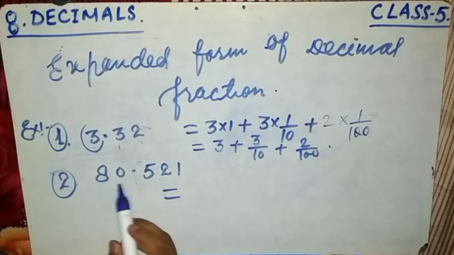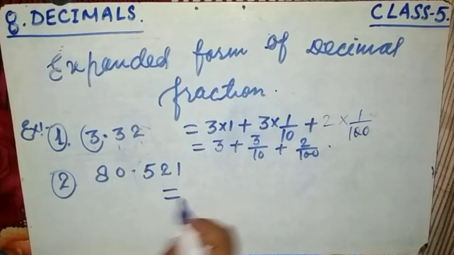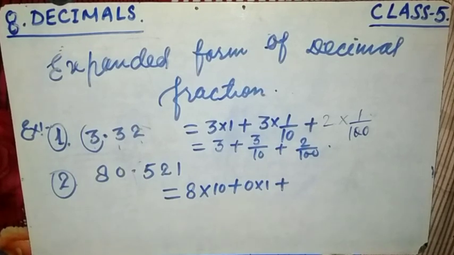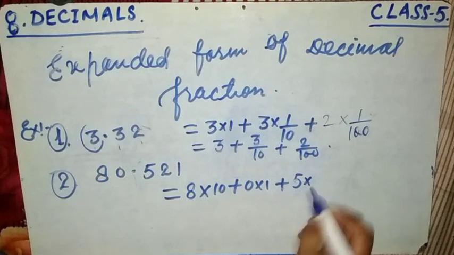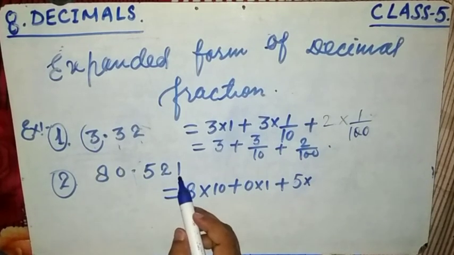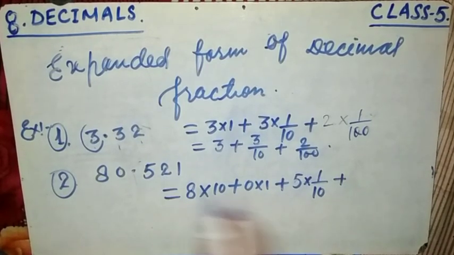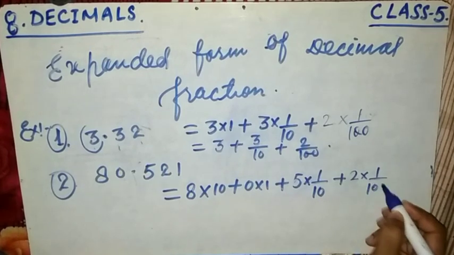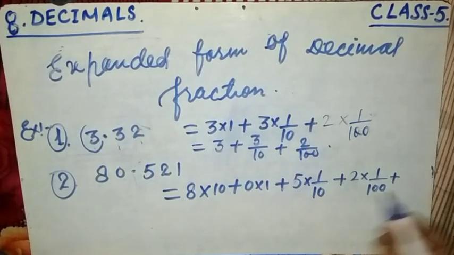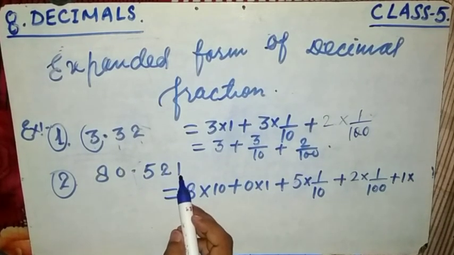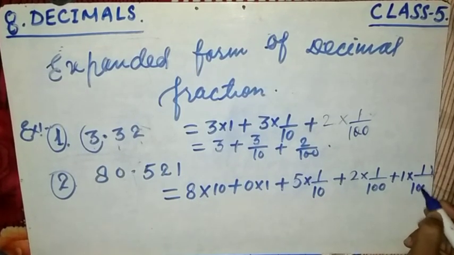Now see 80.521. This is ones, tens. So 8 multiplied by 10 plus 0 multiplied by 1 plus. Now 5, 2, 1 are the numbers after the decimal. So 5 multiplied by 1 by 10, plus 2 multiplied by 1 by 100, plus 1 multiplied by 1 by 1000.